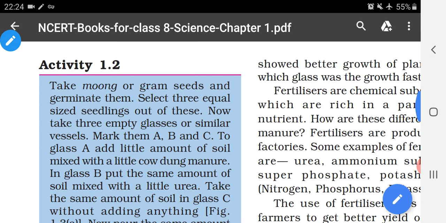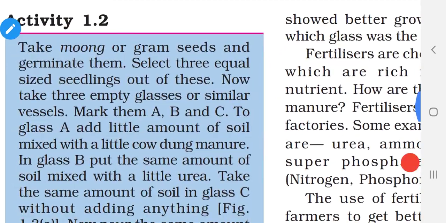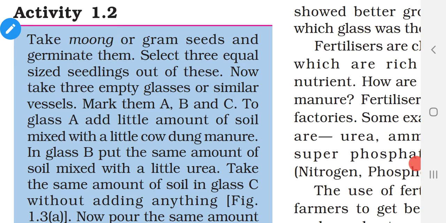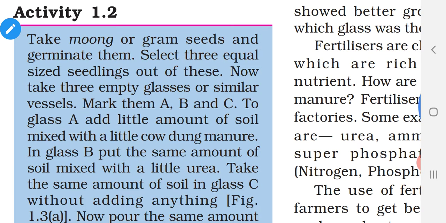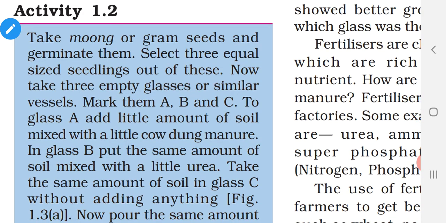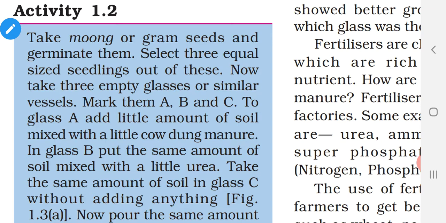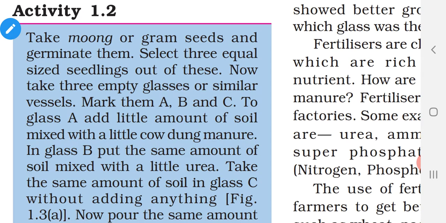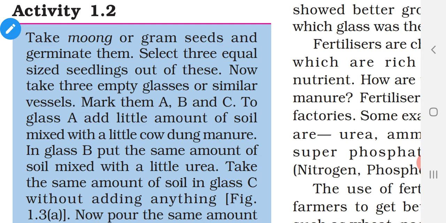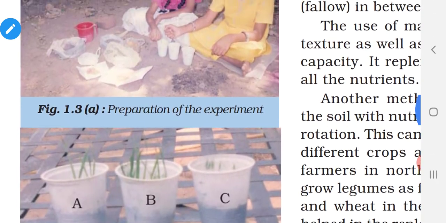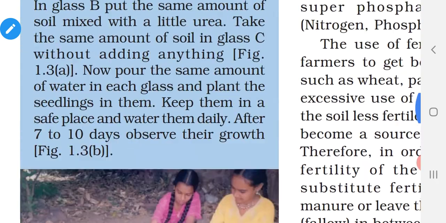So this activity is to show you which enhances the plant growth more: fertilizers or manure. For this you take green gram seeds and germinate them. You add a little amount of water and grow them into seedlings, as shown.